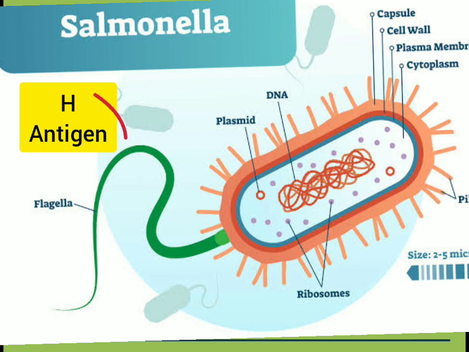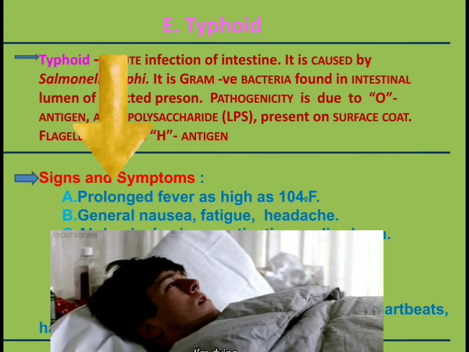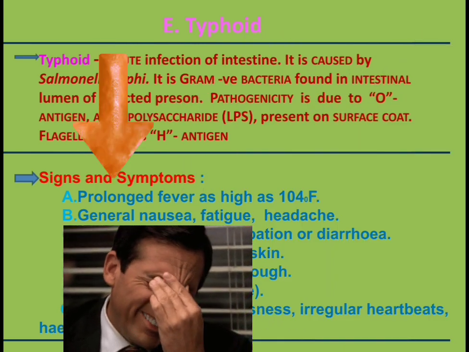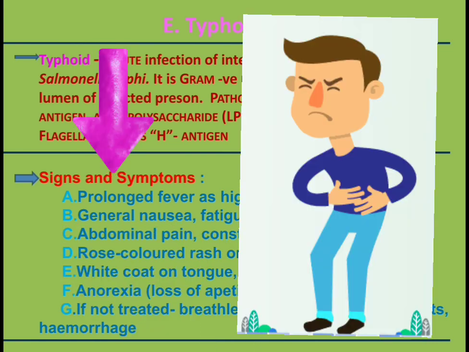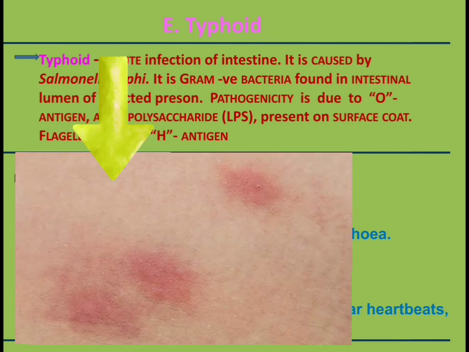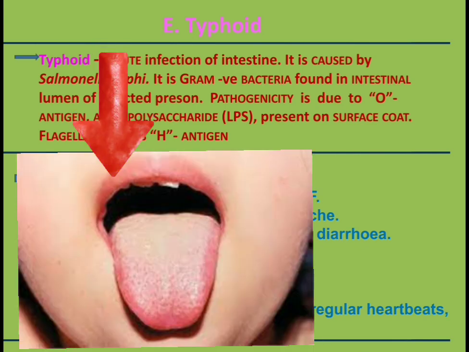Now the signs and symptoms of typhoid are prolonged fever as high as 104 degrees Fahrenheit, general nausea, fatigue and headache, abdominal pain, constipation or diarrhea. A rose colored rash is seen on the skin, a white coat on the tongue, and the patient shows cough.